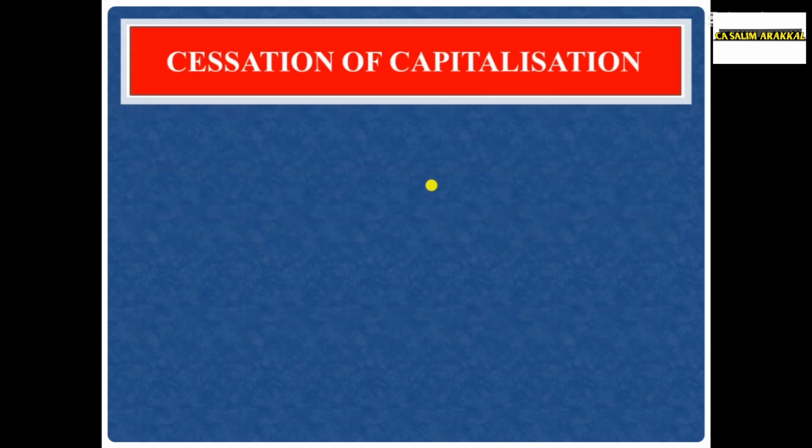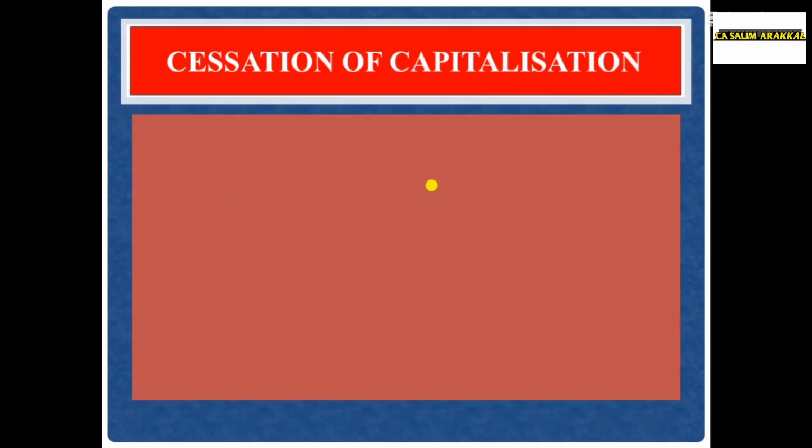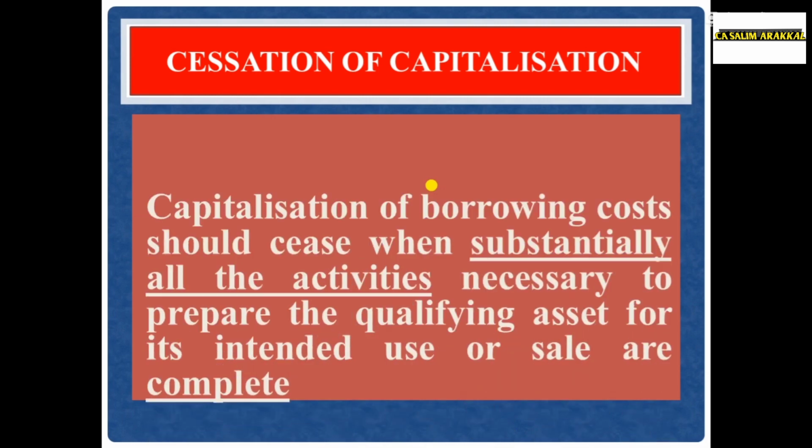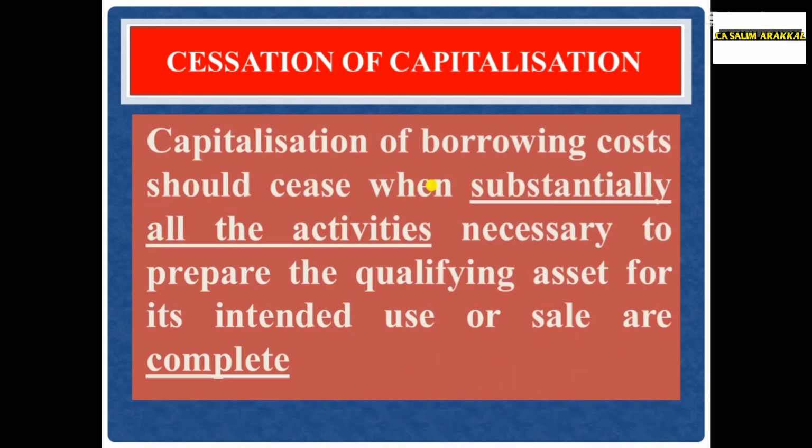Next, cessation of capitalization. When should you stop the capitalization? Capitalization of borrowing cost should cease when substantially all the activities necessary to prepare the qualifying asset for its intended use or sale are complete. When all the substantial activities are completed, then you should stop the capitalization. Example, physical construction is completed, but some routine administrative work is continuing. That administrative work is not a substantial administrative work. It's a routine administrative work.